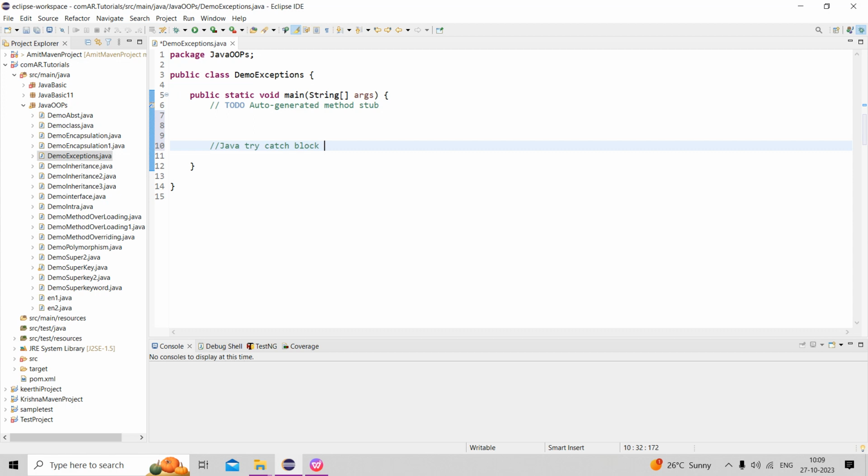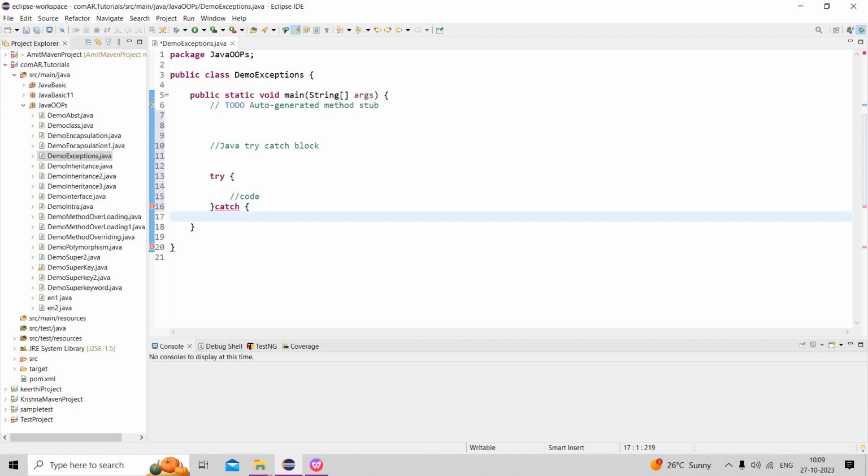The syntax is try, some code here, catch. This is the syntax.